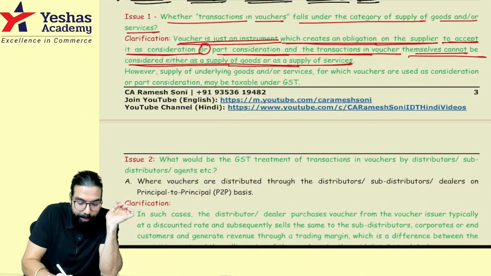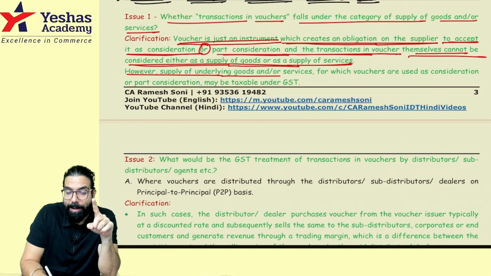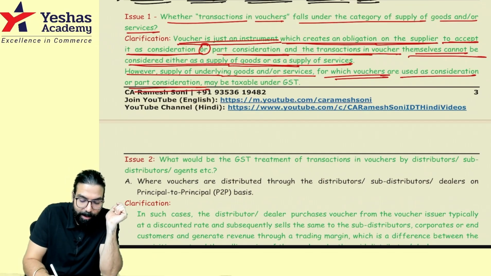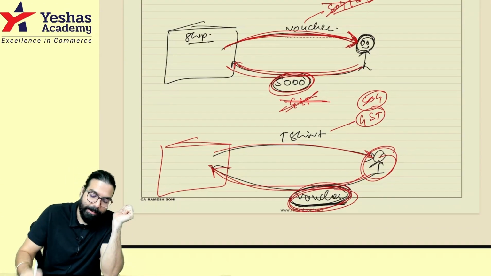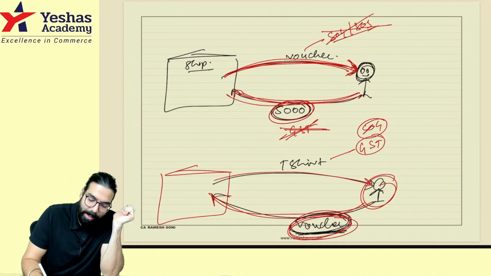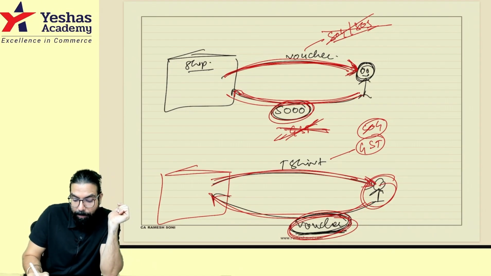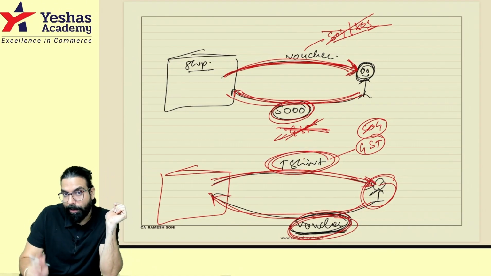However, supplying of underlying goods or service for which vouchers are used as consideration may be taxable. What do you mean by that, sir? See, when you issue a voucher and collect any money, don't charge any GST. But when I'm going ahead and selling some item, on that item, GST will come.